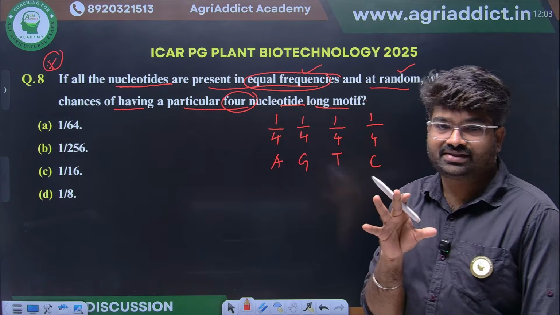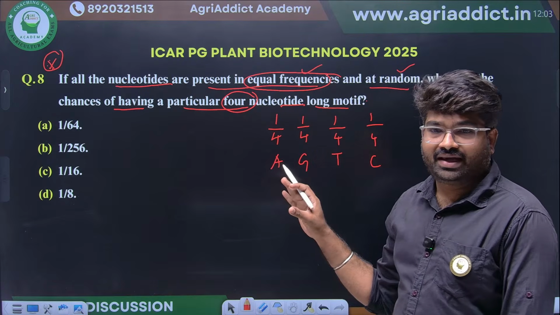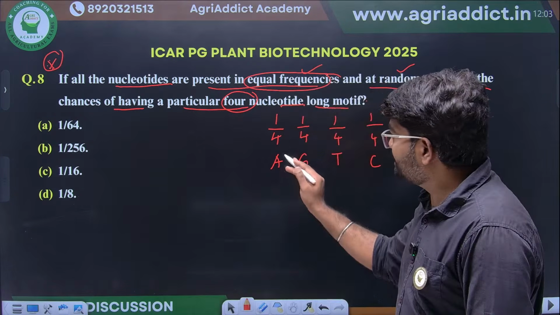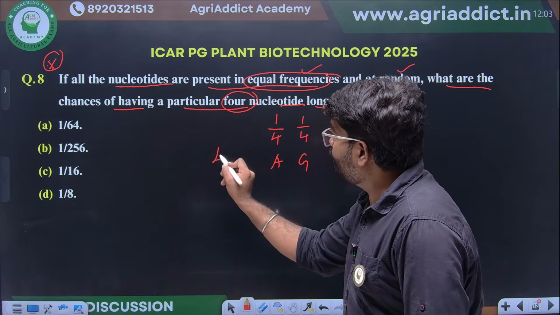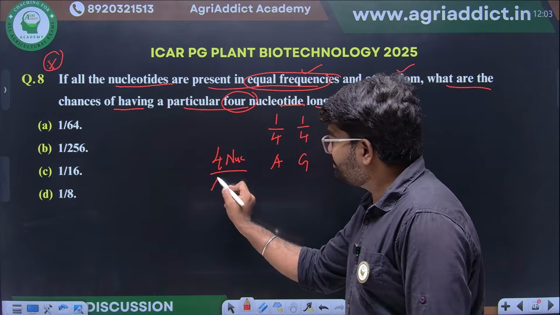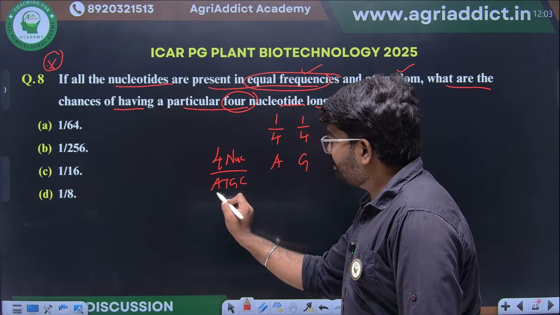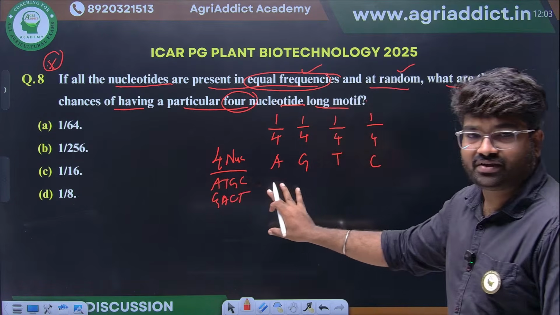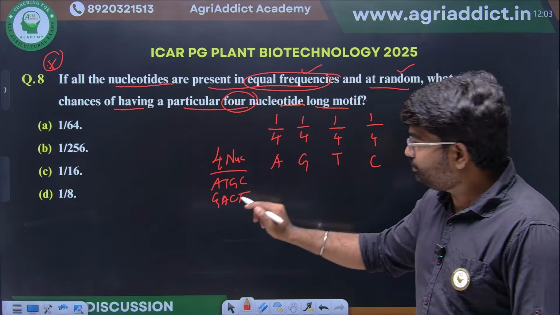What will be the probability? Yes, excellent, 1 by 256. See, simple. They are asking about a 4 nucleotide stretch, for example ATGC or CGAC. Different formations will be there. They are asking what is the probability.